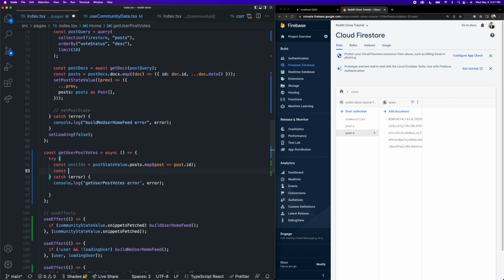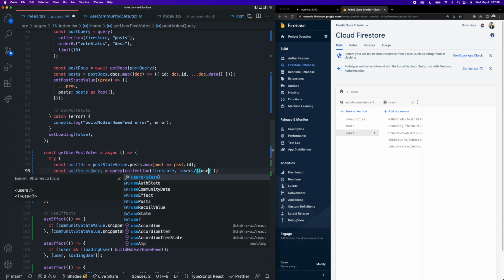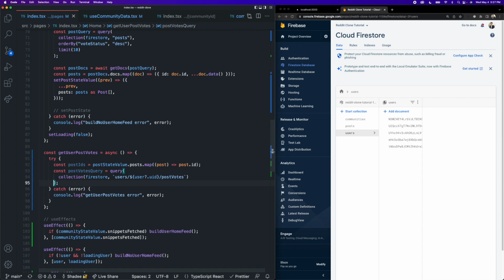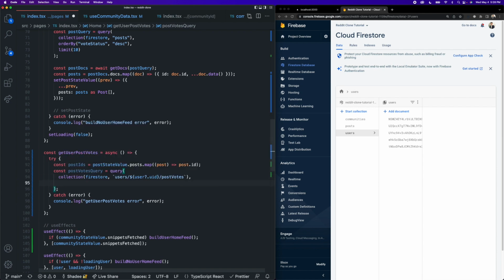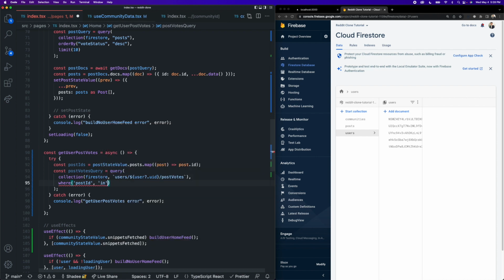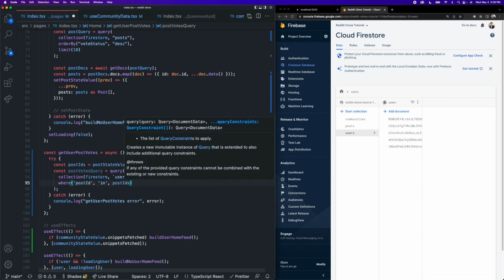Then we can build out our post votes query. We can say post votes query, and this is going to be equal to query. The collection we want to query, pass this our Firestore instance, and the path to the collection that we're querying is going to be users / user.uid / postvotes. I'm going to save this so it formats. Then as the second argument to the query function, we can pass in that where function, and in this case, we want to say where the vote's post ID is in the post IDs array that we just created.